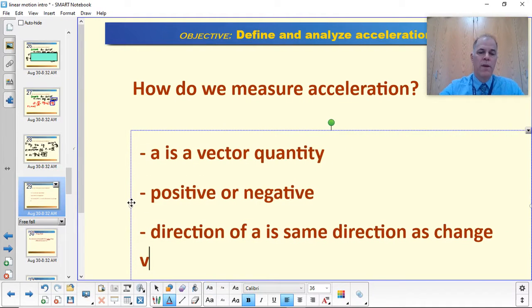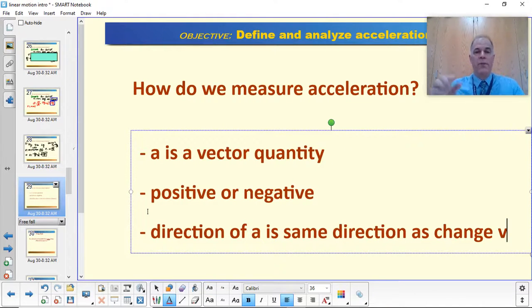All right. So again, when we throw the pen up in the air, the velocity of the pen is slowing, slowing, slowing. So the change in velocity is downward. It's not speeding up. It's slowing down. So the change in velocity is downward, which means the acceleration is down.